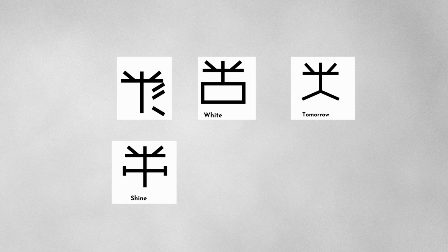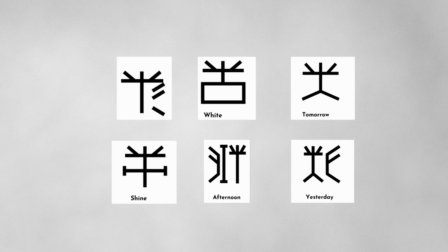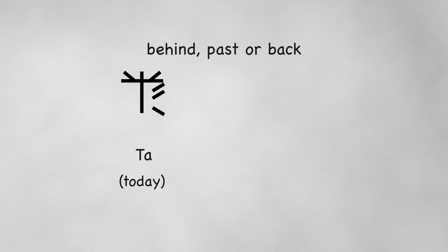Let's discuss 6 Nsibidi characters that have the radical sun. Today, Ta. The first Nsibidi character on our list today is the pictorial representation of today, which is known as Ta in Igbo. The Nsibidi radical under the sun in its complete form refers to behind or past. This you will understand in the next example. Because it is incomplete, it is used together with the Nsibidi radical for sun to represent today or Ta in Igbo.